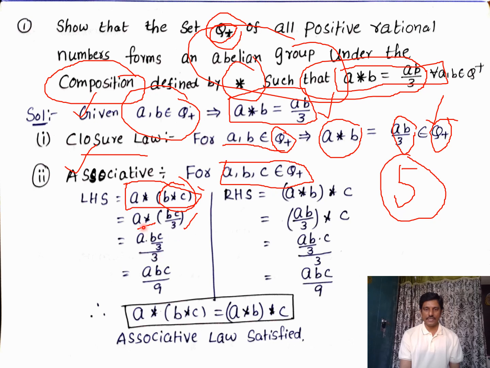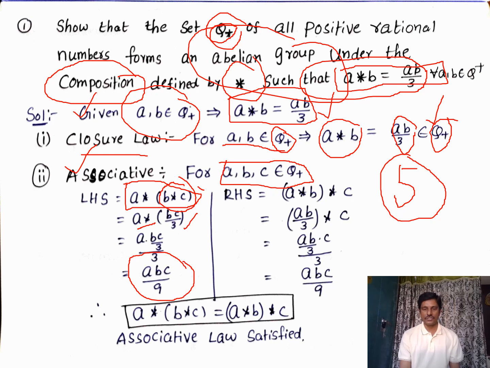What is the first element? A. What is the second element? BC by 3. Therefore A into BC by 3, whole by 3. That means it gives ABC by 3. ABC by 3 into 3, that is equal to 9. Okay, this is the LHS we obtained.